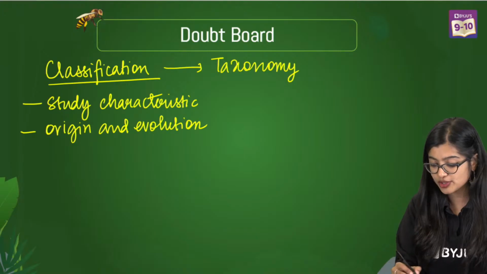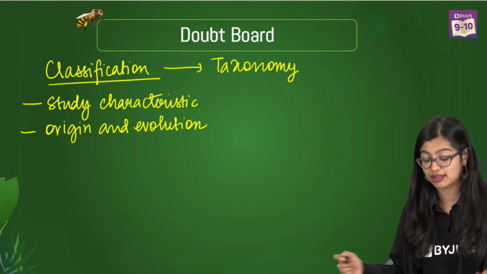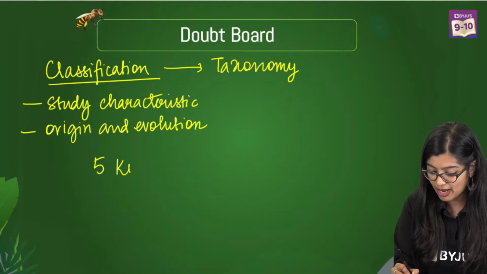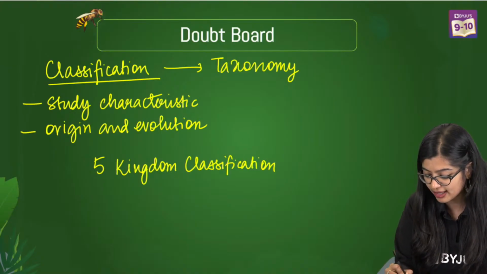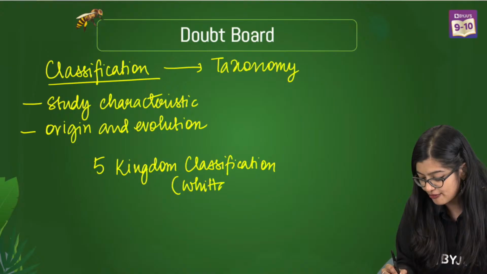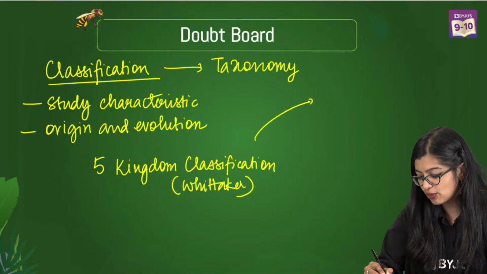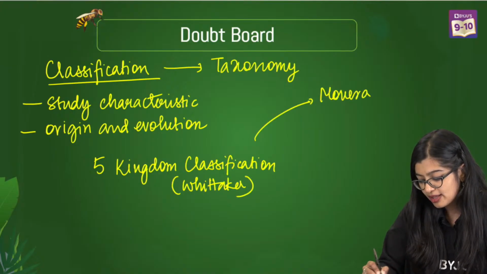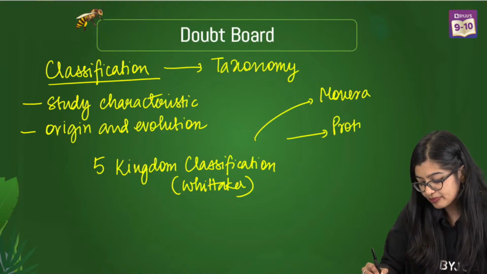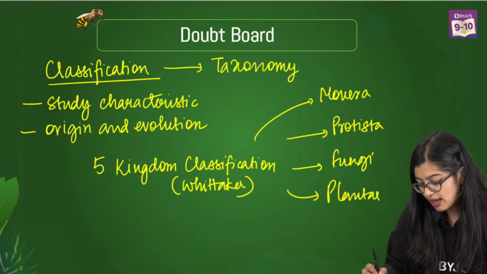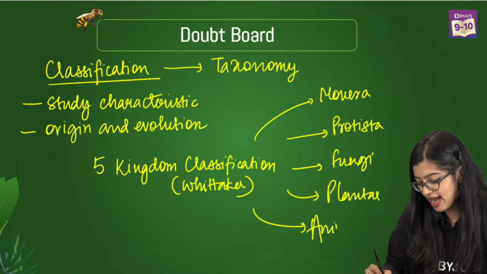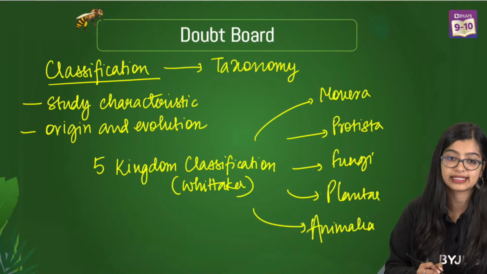Now, we also learned about how there are various methods of classification, but primarily we learned about the 5 kingdom classification, which was proposed by Robert Whittaker. Wherein we know that there was Monera, Protista, Fungi, Plantae, and Animalia, and we learnt about their characteristics as well.